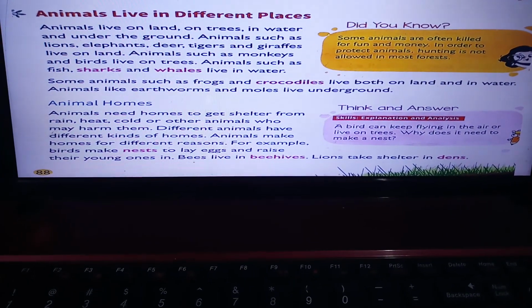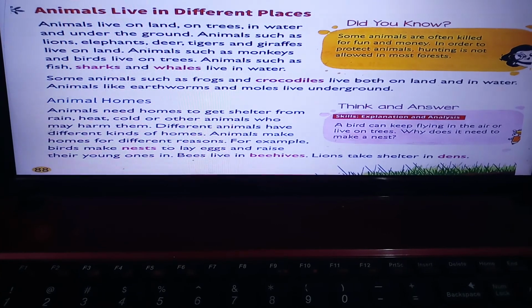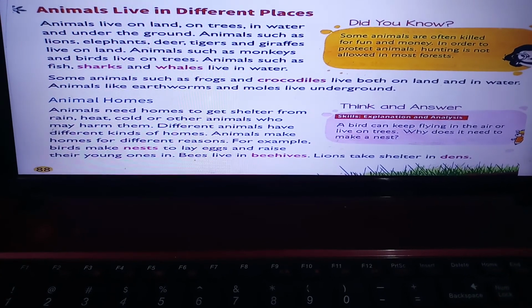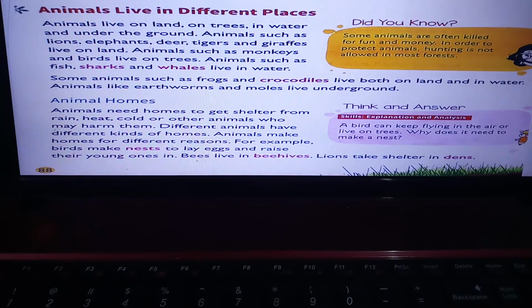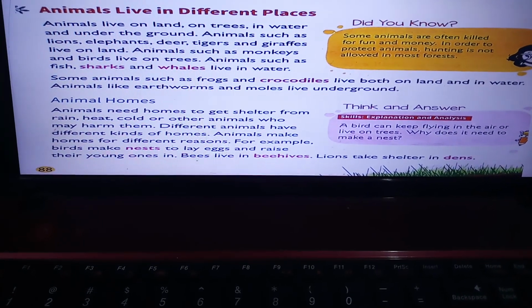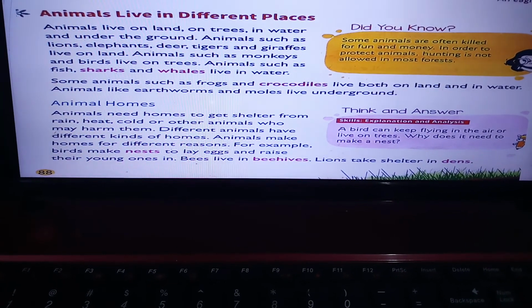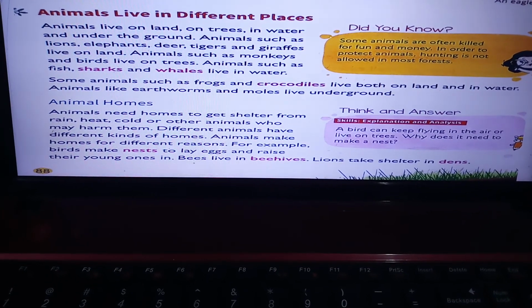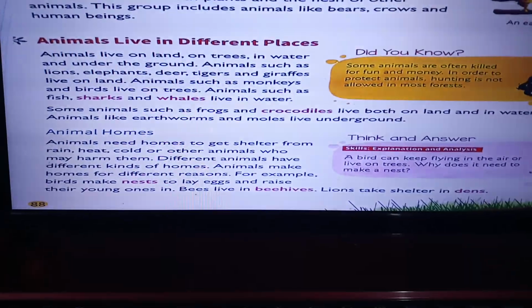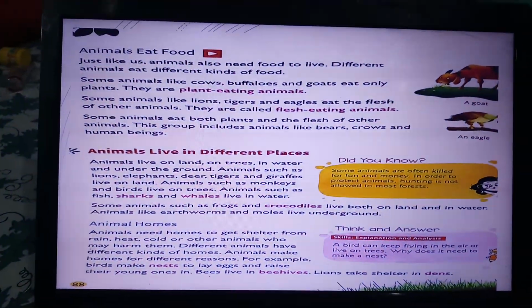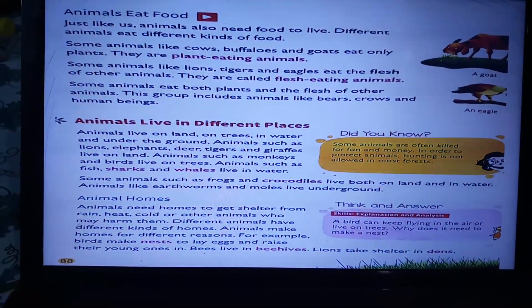Okay? So, the shelter is the home of the animals. They stay over there to protect themselves from danger. Like birds make nests to lay their eggs and there they take care of their young ones. Bees live in beehives and lions take shelter in dens. Is this clear to all of you?